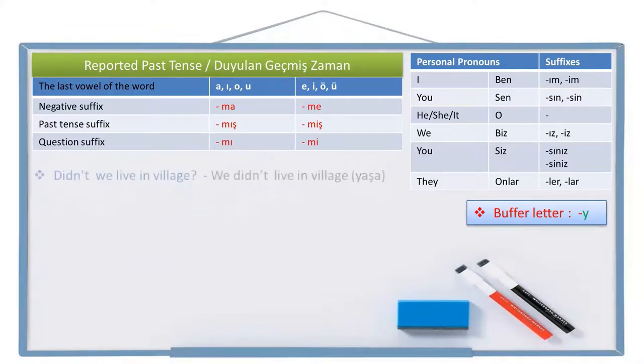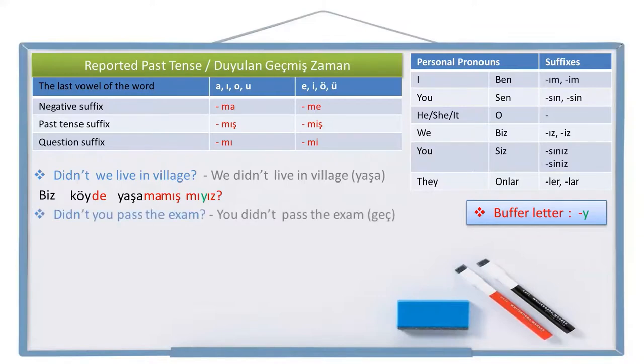Let's make some plural ones. Didn't we live in village? This is the negative question sentence, and the negative sentence is we didn't live in village. Live is yaşa in Turkish. Let's write the negative sentence first. We, biz, village, köy, in village, köyde, live, yaşa, not live, yaşama, didn't live, yaşamamış. Leave the space and write the question suffix mi and the person pronoun suffix to the end. Two vowels cannot be together, we need a buffer letter. Biz köyde yaşamamış mıyız? Didn't we live in village? Biz köyde yaşamamış mıyız?